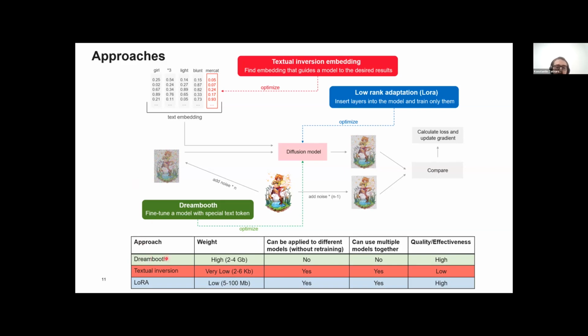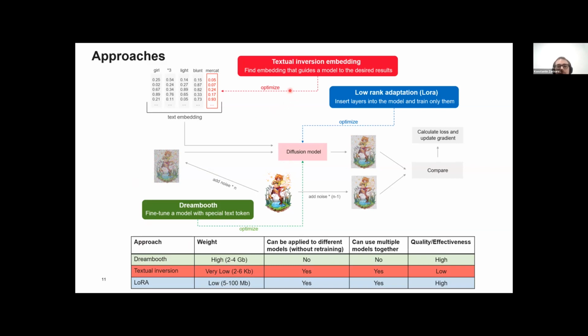Next, we tried textual inversion. It's very easy to work with because it produces very small files, at about 2 to 6 kilobytes. It also can be applied to different underlying models and we can use multiple embeddings together.